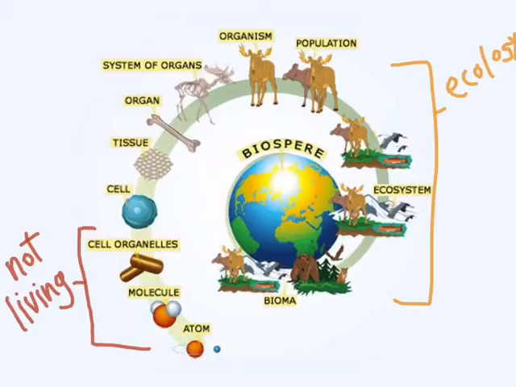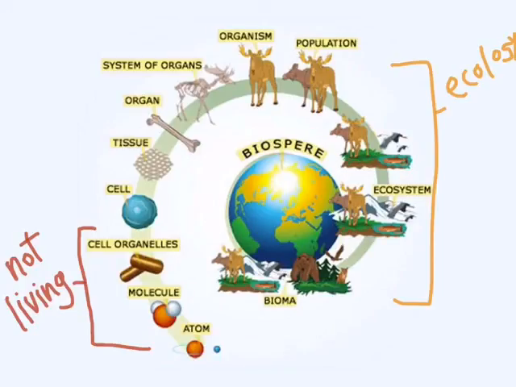Then you have the ecosystem, which also includes the non-living things like mountains and water, along with the living things. And then a biome, which includes everything that's in the same climate zone, which you learned about in 6th grade. And finally, the biosphere, which is the whole Earth.